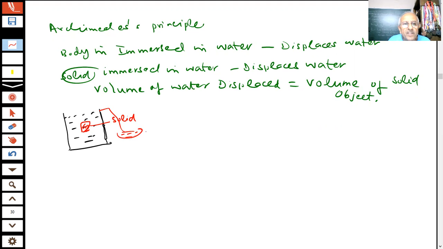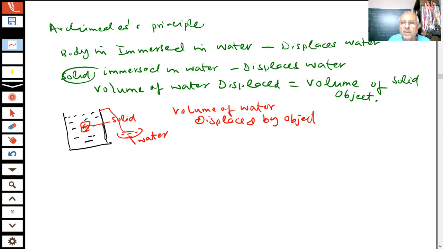The volume of water displaced by the object is equal to the volume of the object. This is an important point.